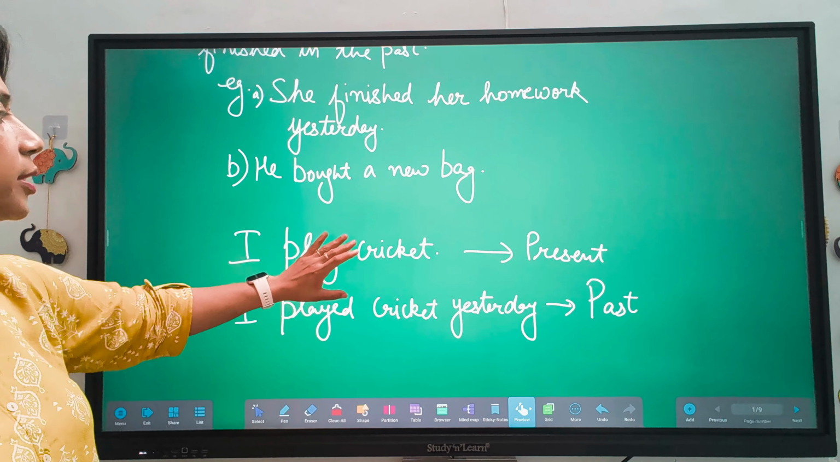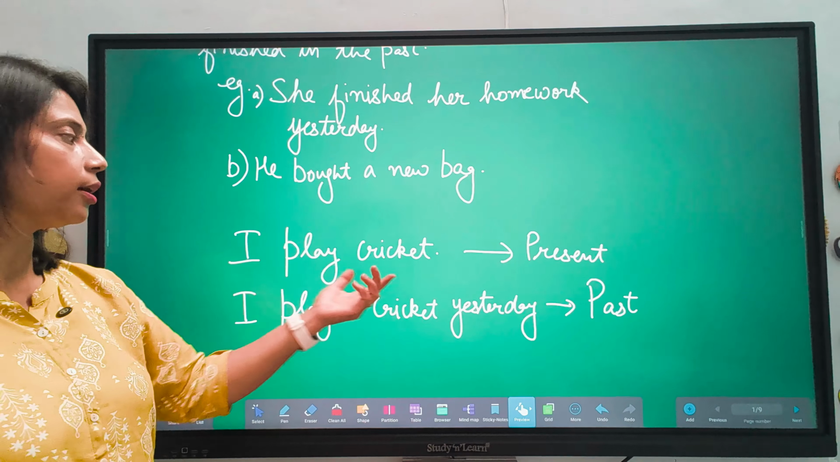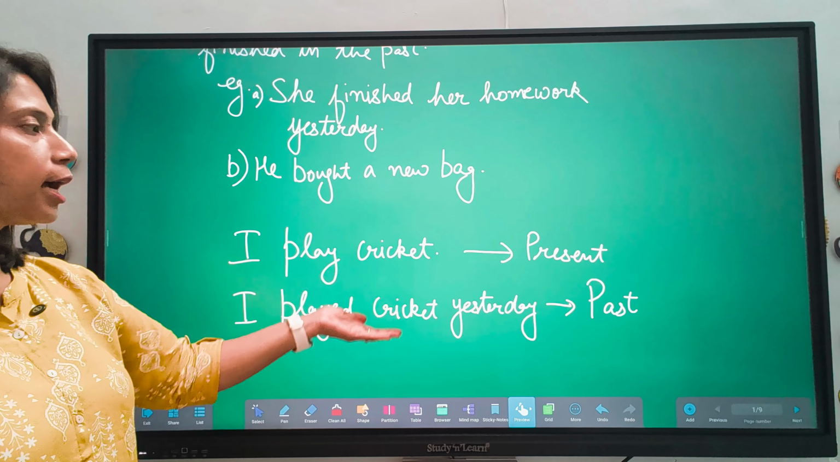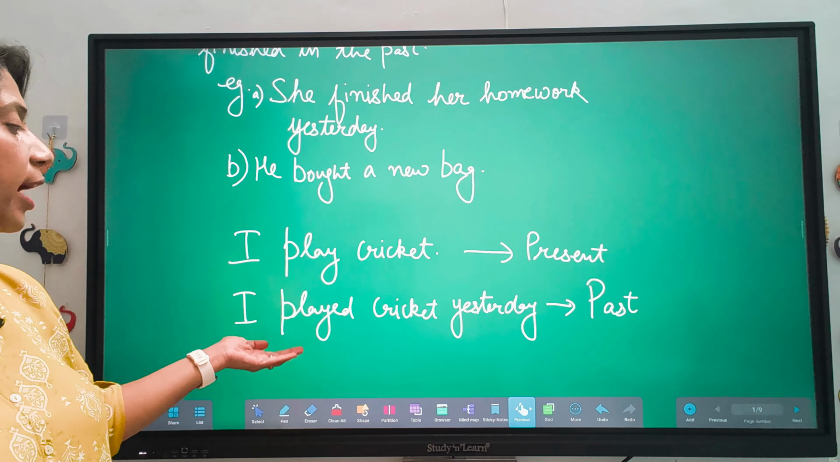Now in simple present tense we generally use here first form of verb. I play cricket, like this. If the sentence is like this, I play cricket, this is in simple present tense. But if you change it into I played cricket yesterday, this becomes simple past tense. So I will explain you the rule of simple past tense also in detail. But first of all, it's important to know कि हमने simple past tense कहाँ पे use करना है, कब कब use करना है. So that we are going to do in detail.